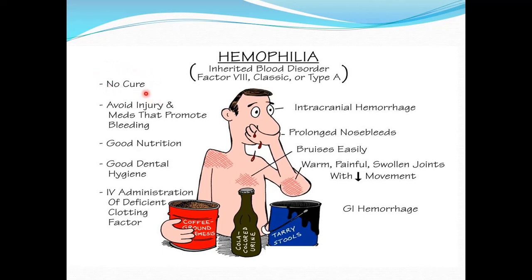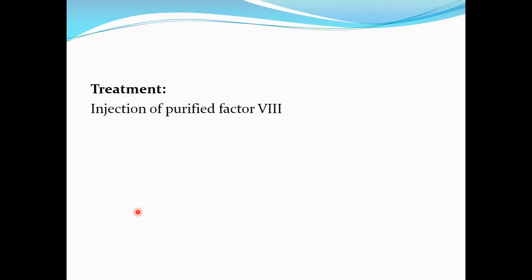There is no cure of the disease, but we can take some precautionary measures like taking care to avoid injury and avoiding the medicines that can promote bleeding, which means which can prolong the process of clotting of blood. And good nutrition, good dental hygiene, and IV administration of the deficient clotting factor. Like in case of classical hemophilia, if there is deficiency of factor 8, we have to give factor 8 by IV administration. So treatment is to give injections of purified factor 8.